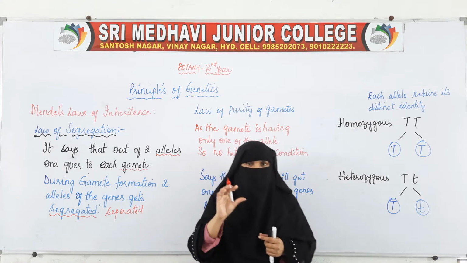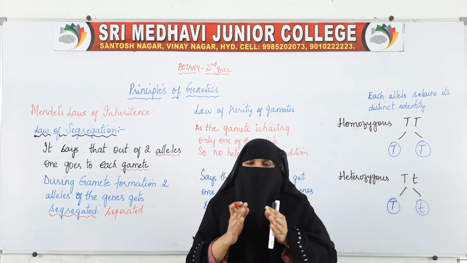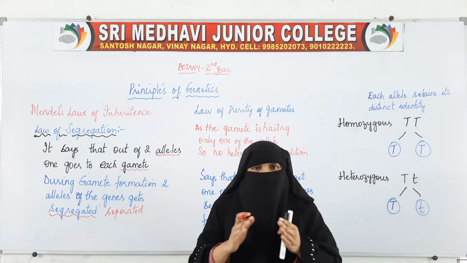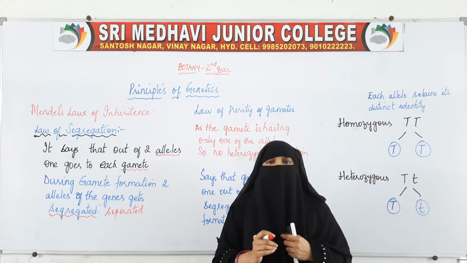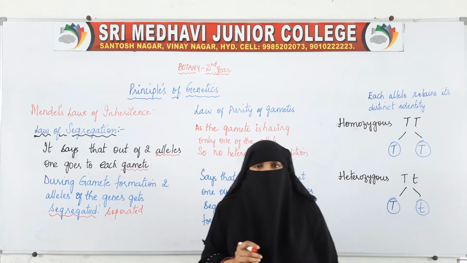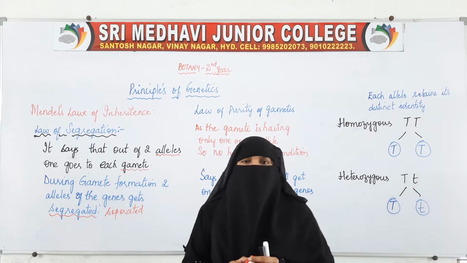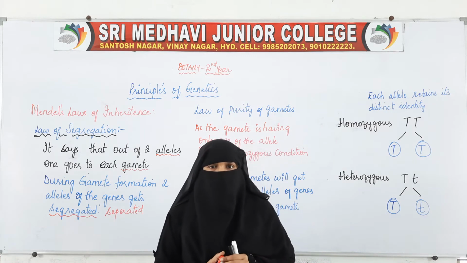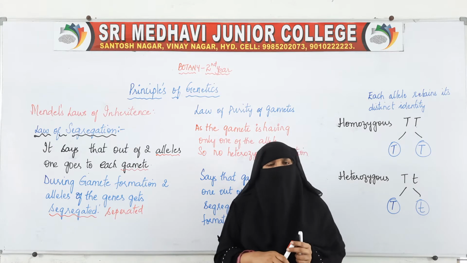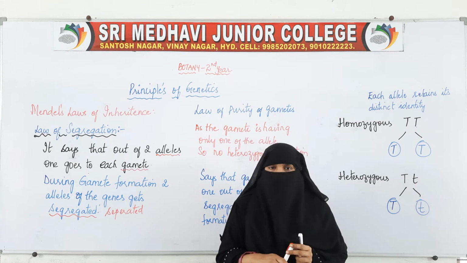Each gene will be having two alleles, and those two alleles will get separated during gamete formation. Gametes are nothing but the sex cells which are responsible for reproduction.